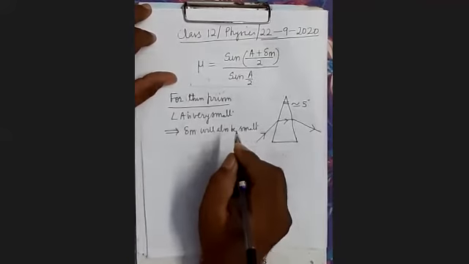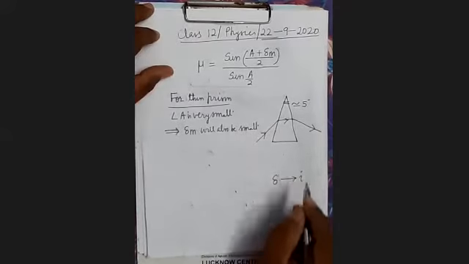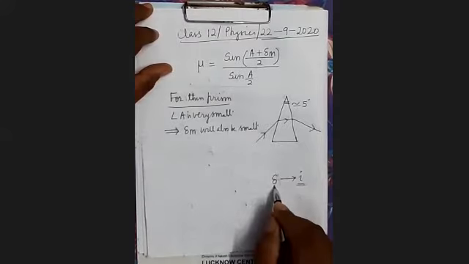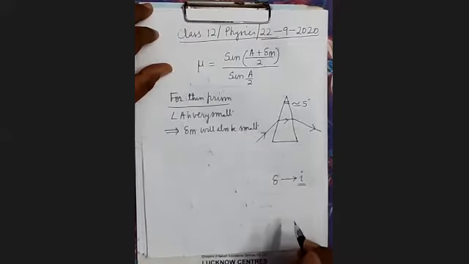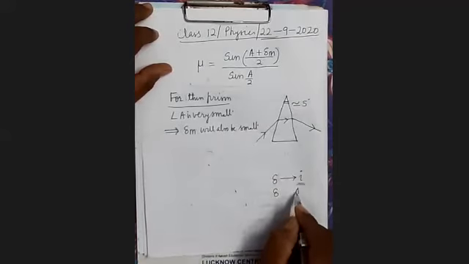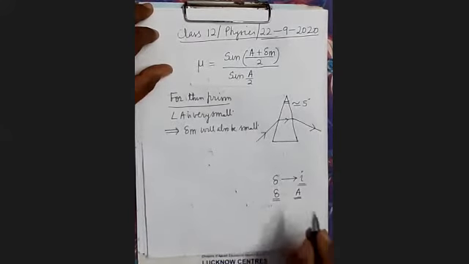Now see here, what is the dependence of delta on i? Yesterday I told you, with increasing values of i, delta first decreases and then increases. What is its dependence on the angle of prism A? With an increase in angle of prism A, the angle of deviation also increases. As you increase A, delta will also increase.